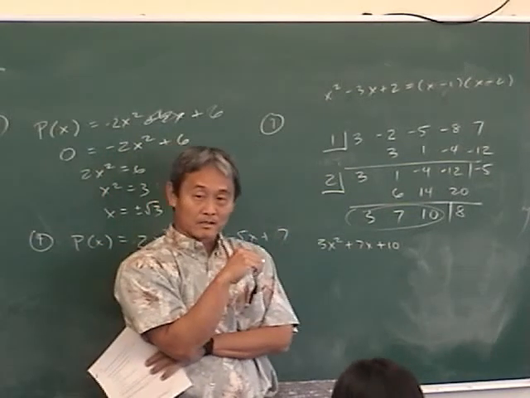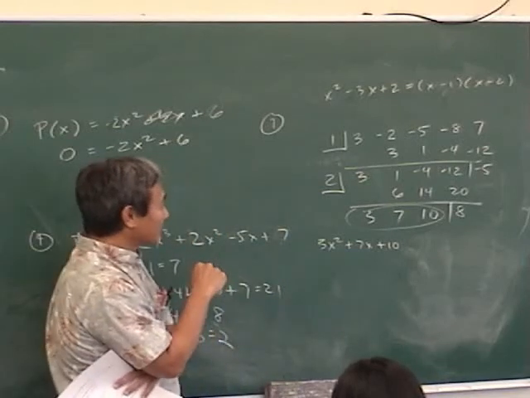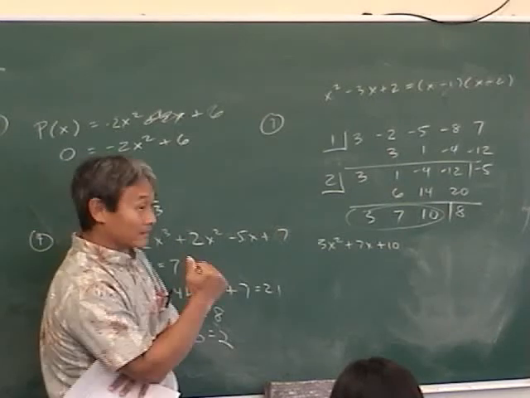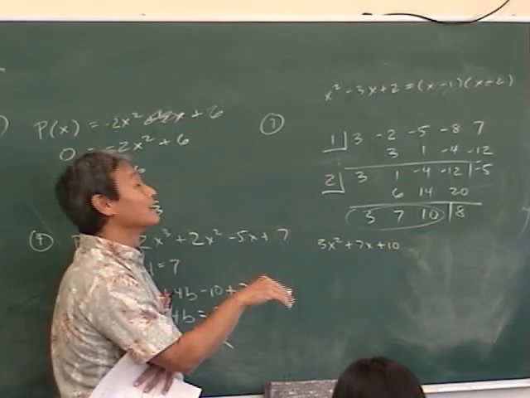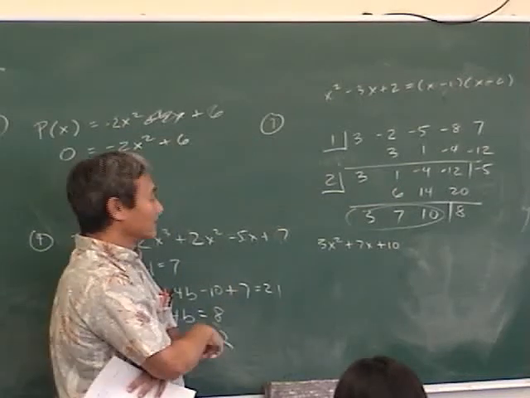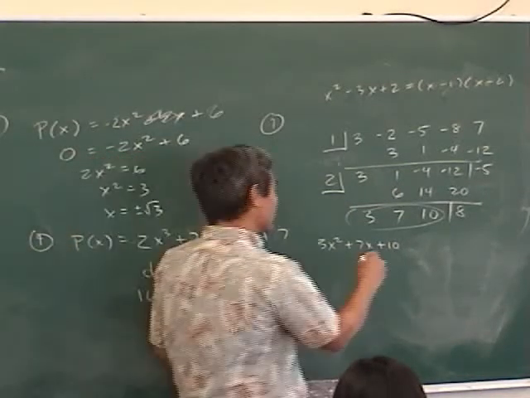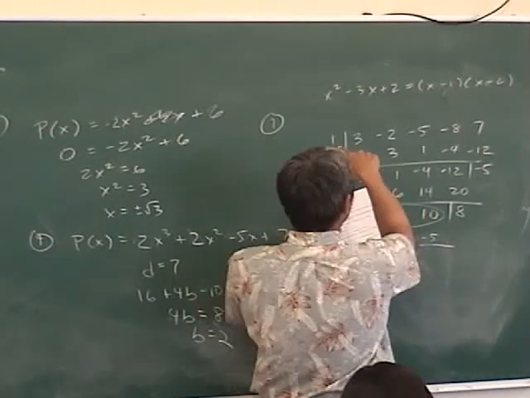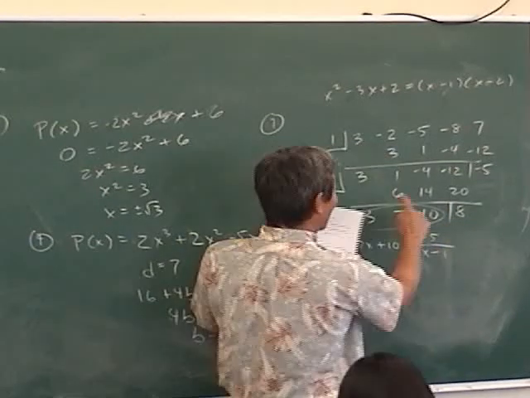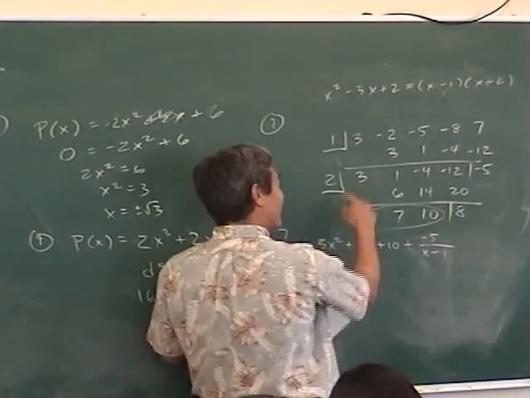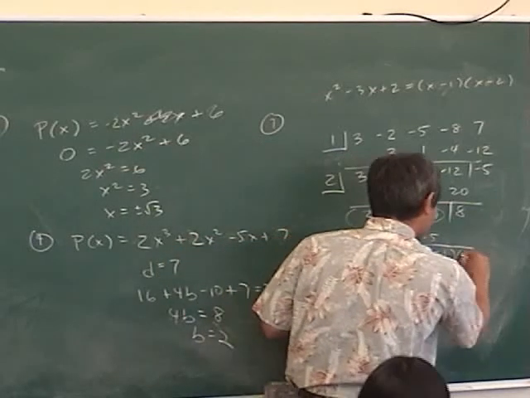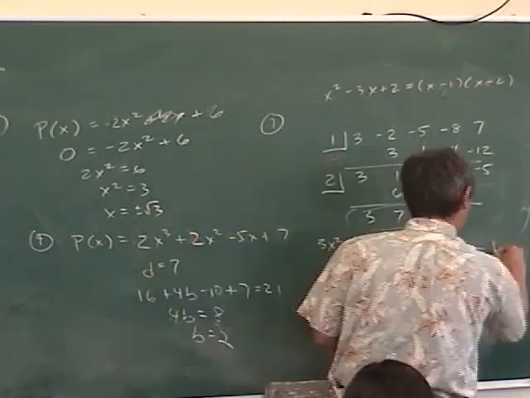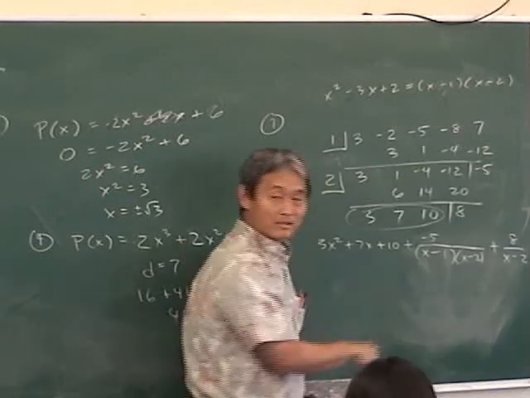So what is it? Isn't it the negative 5 over x minus 1 needs to be divided again by x minus 2? And then you do the same thing with the 8, except you don't divide again. And then if you combine it... Okay, this is what Takaki's saying. You take this remainder, because when you divide by x minus 1, it's negative 5 over x minus 1. But then when you do synthetic division again, now you're dividing by x minus 2, so this has to get divided by x minus 2 as well. You know what I'm saying? And then you get plus 8 over x minus 2. Is that what you're saying?